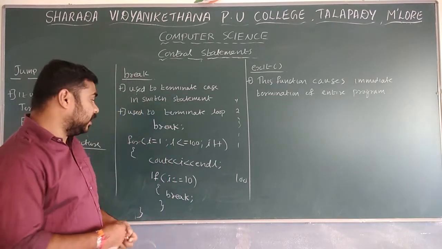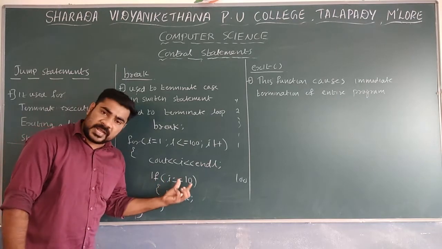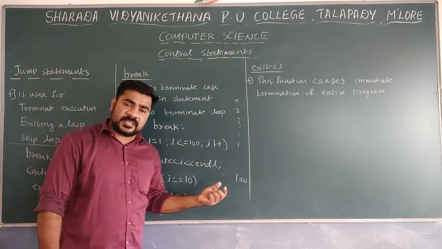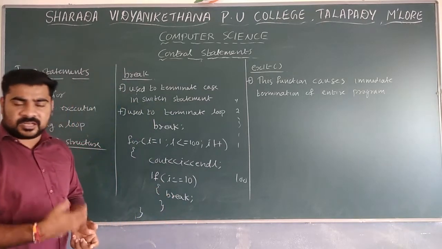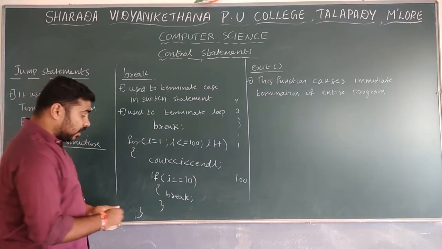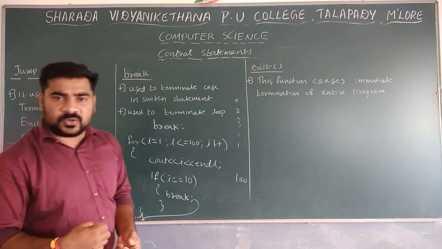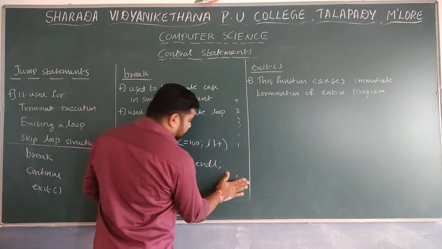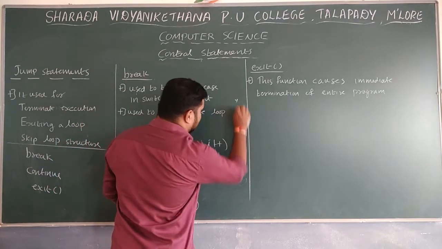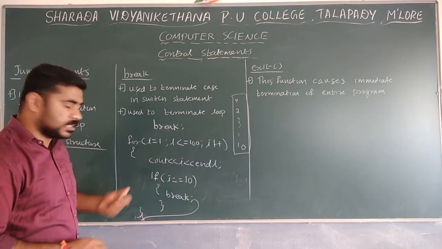When i is equal to 10 it is displayed, then it checks whether i is equal to 10. Whenever i is equal to 10, the break statement is executed, and control moves out of the looping structure. So in this case, we do not print 100 numbers, we print only 10 numbers.